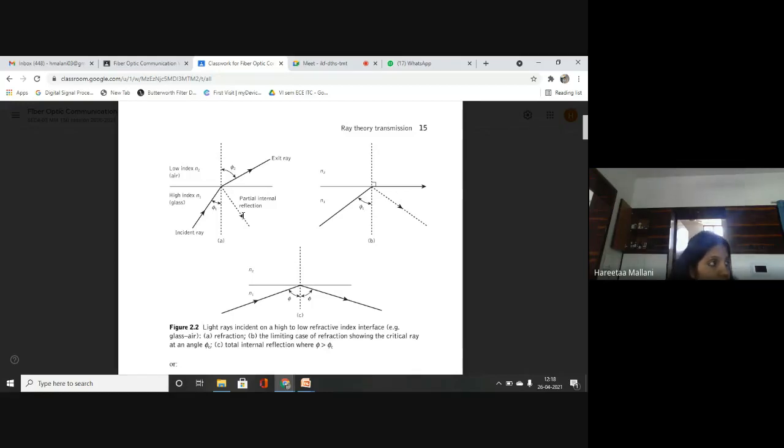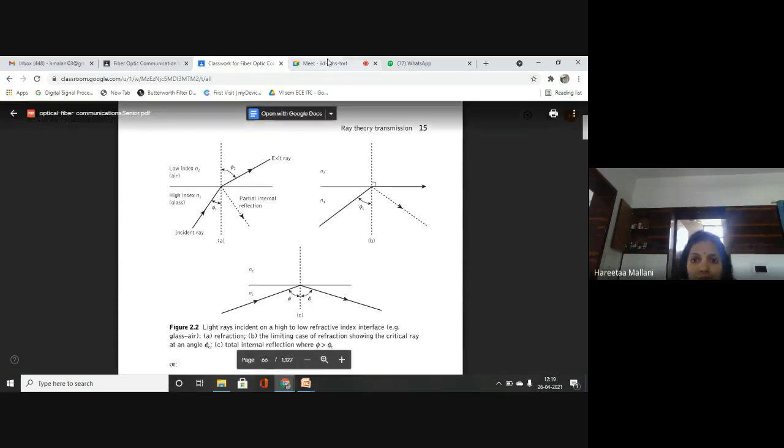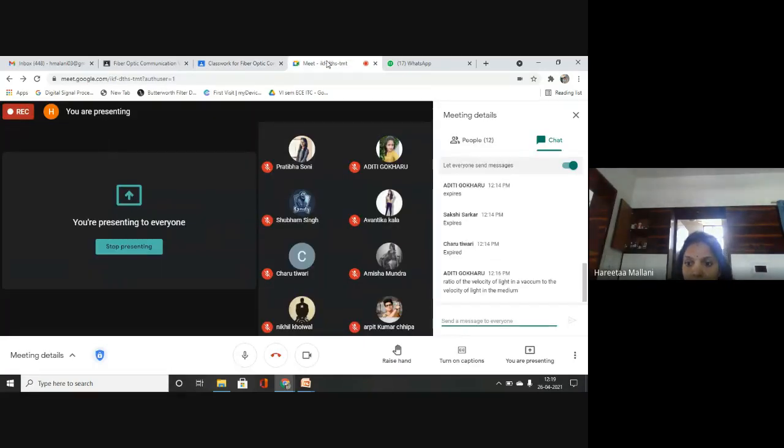Okay. So finish with the diagram. It is compulsory to draw this diagram because without this you won't understand how your light propagates. Finished? Yes, Aditi, your answer was right.